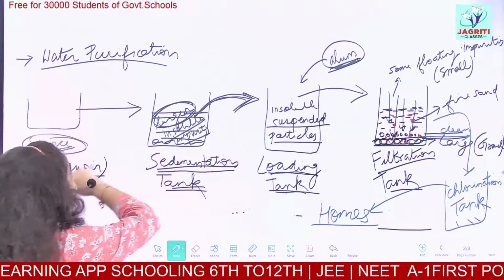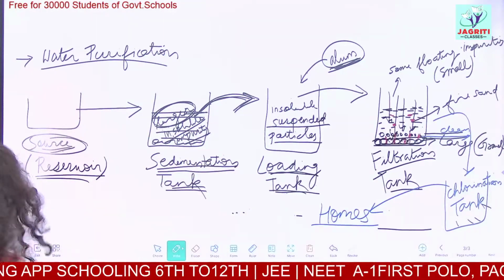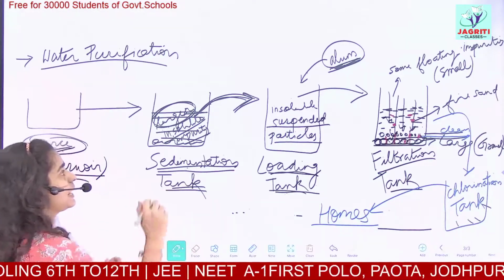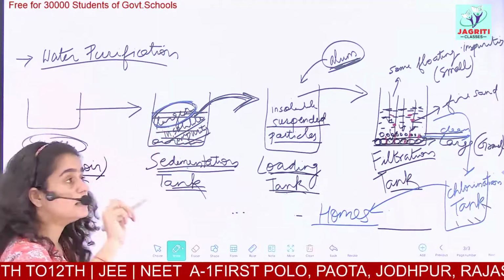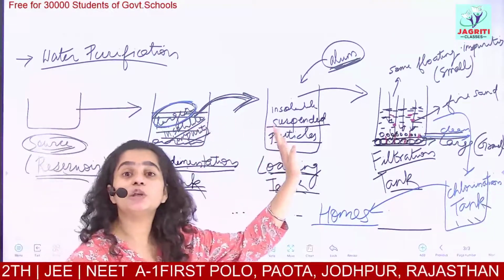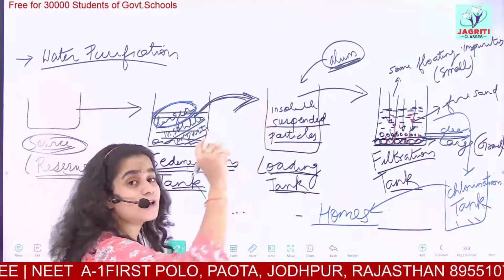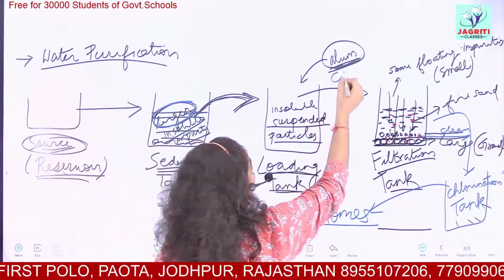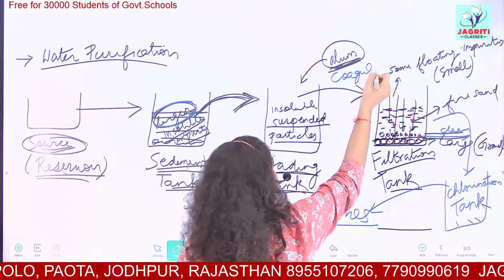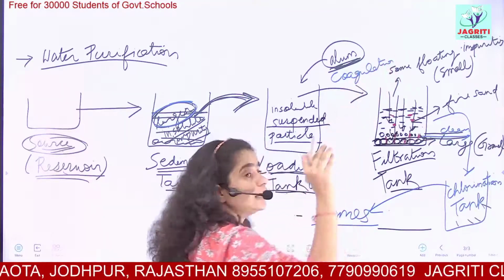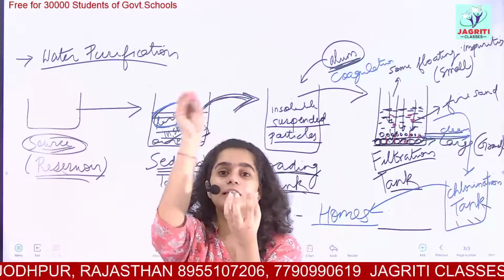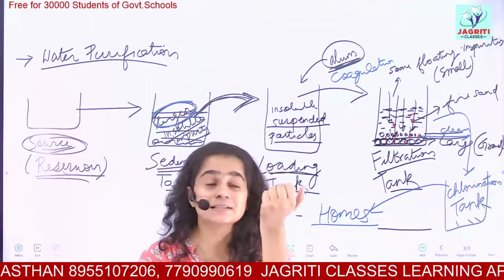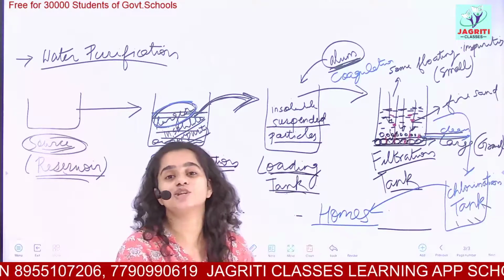So this is the water purification system. Firstly, we take the water from our reservoir and pass it on to the sedimentation tank to settle the larger impurities. Then this water is passed on to the loading tank. Here in the loading tank, we add a small amount of alum, and this alum has coagulation properties. Coagulation means it attracts all the impurities towards itself. All the suspended impurities are attracted, they form a heavy impurity mass, and this heavy mass settles down.